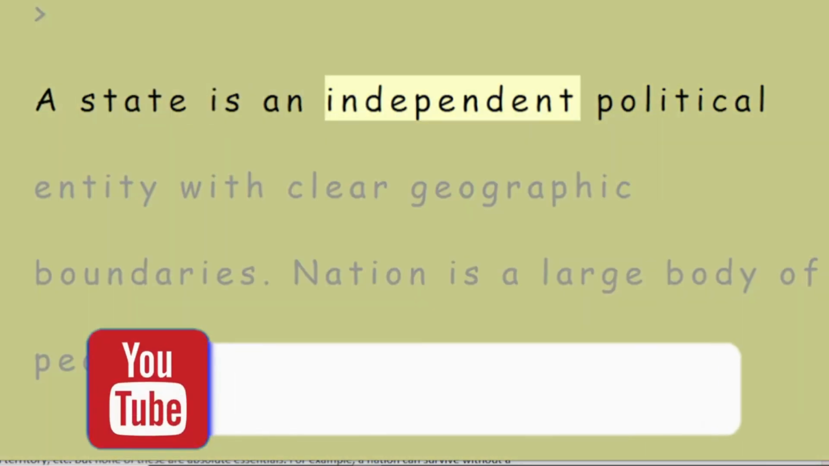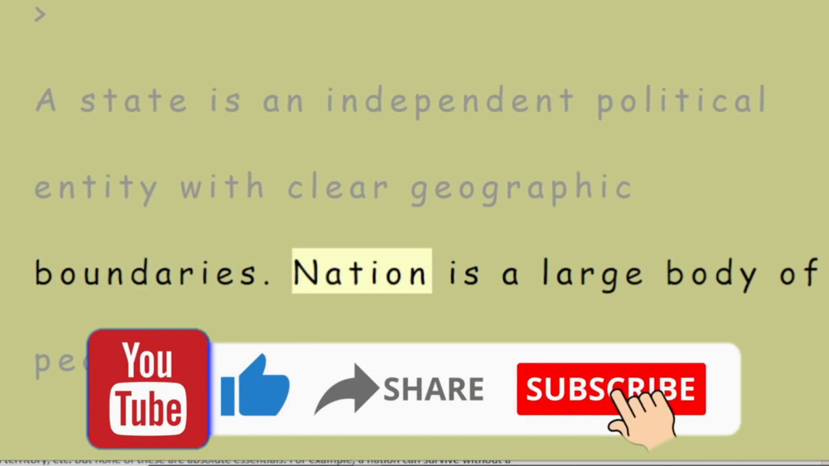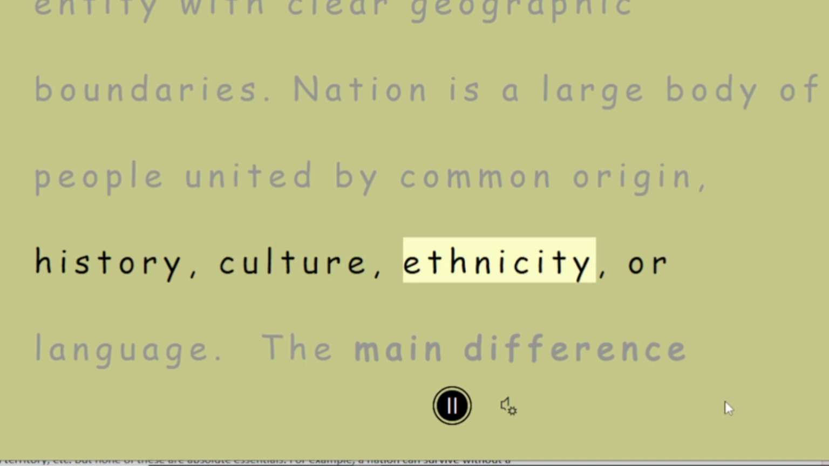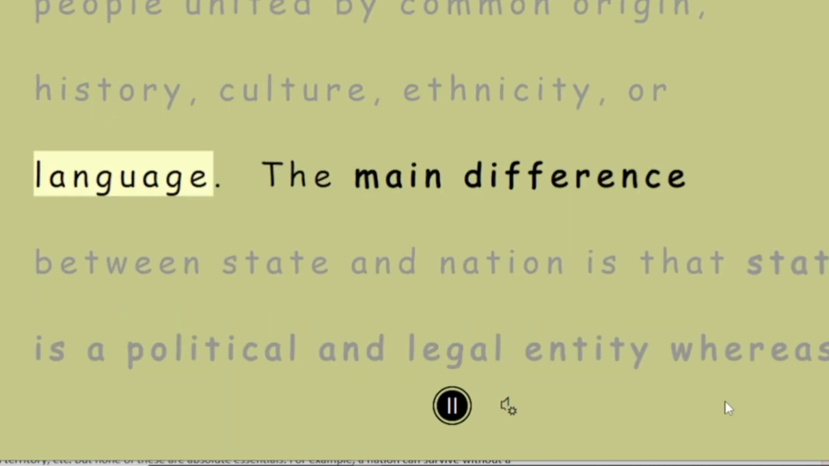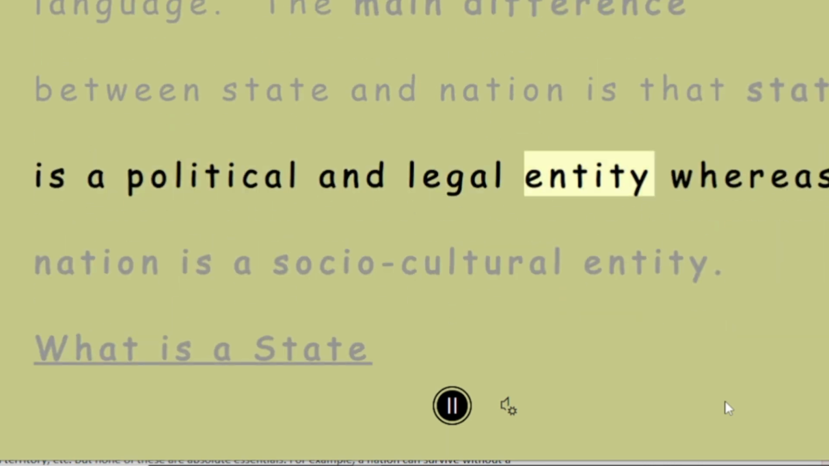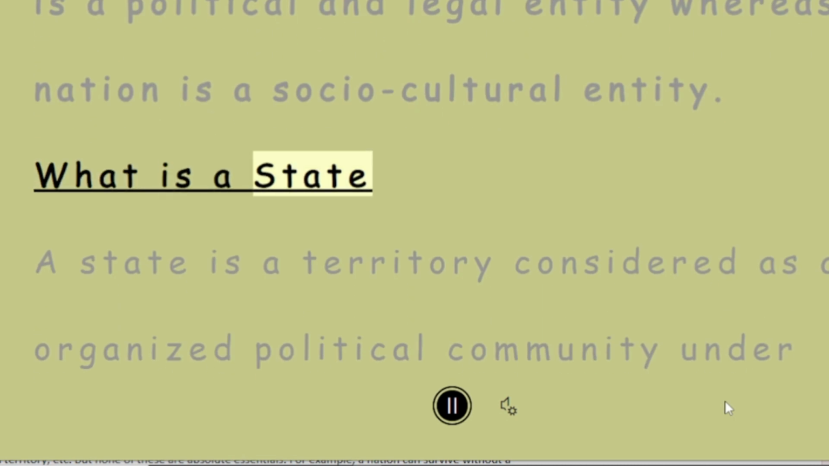A state is an independent political entity with clear geographic boundaries. Nation is a large body of people united by common origin, history, culture, ethnicity, or language. The main difference between state and nation is that state is a political and legal entity whereas nation is a socio-cultural entity. What is a state?